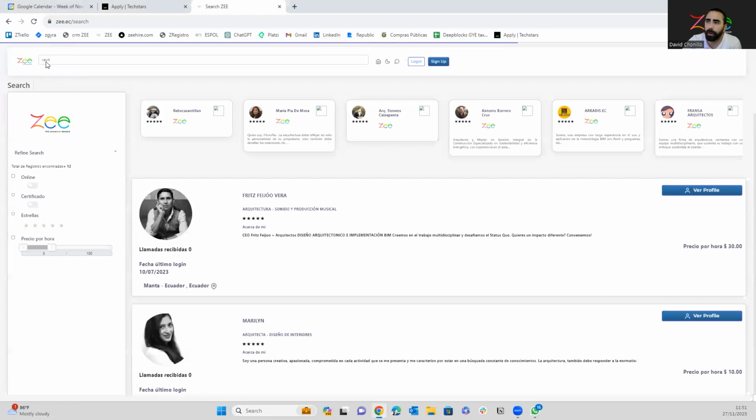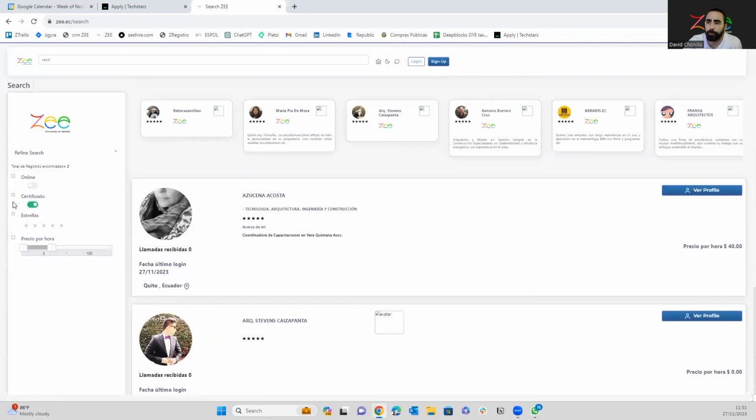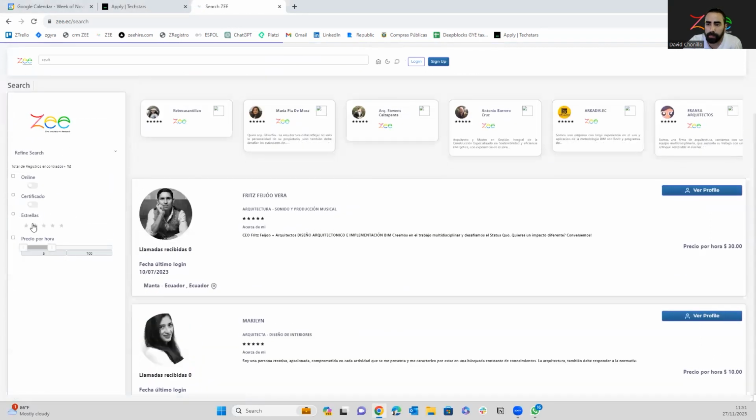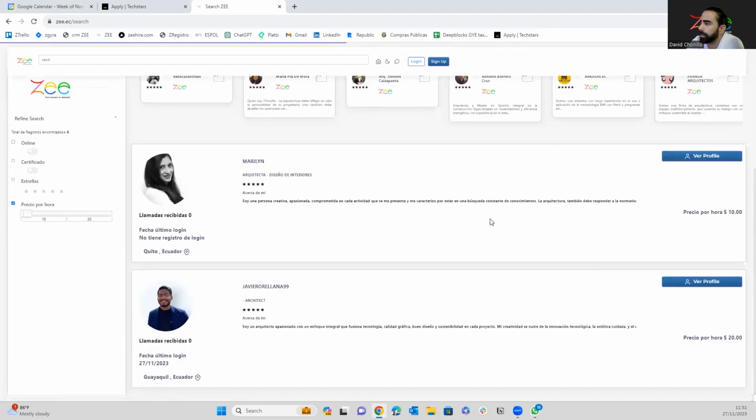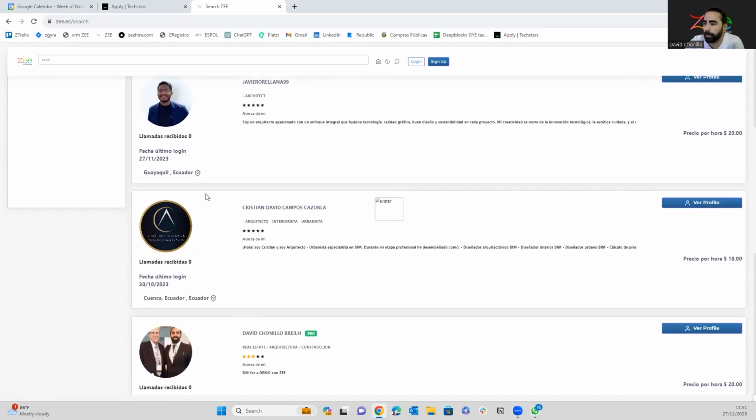They choose a software in architecture, and I can get people that are certified in that software. Also, I can look by stars that the public validate to these professionals, or I can look by price. I can search between $10 and $20, and these very affordable prices per hour that I can get a support on demand with these people.